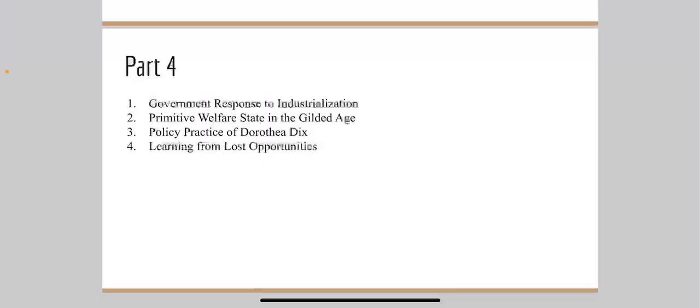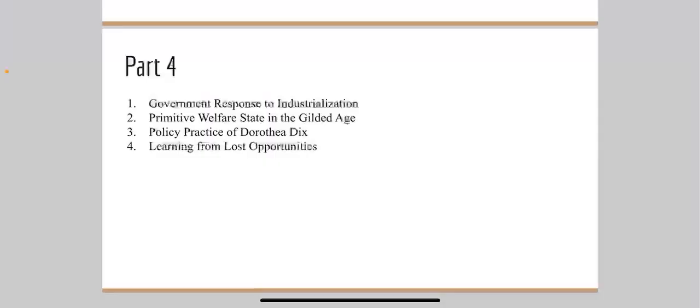Primitive welfare state in the Gilded Age. In the Gilded Age, America possessed a primitive welfare state that hindered constructive remedies to social problems during westward expansion, the Civil War, and industrialization.